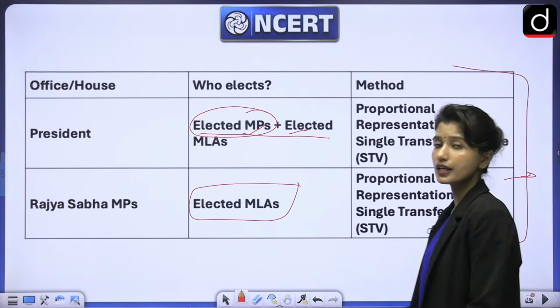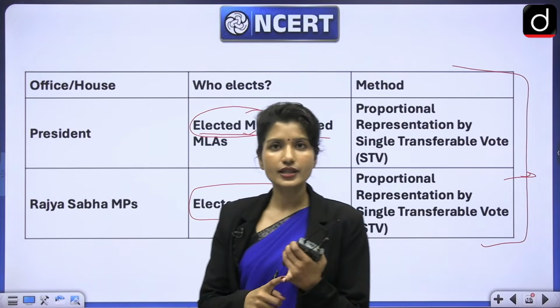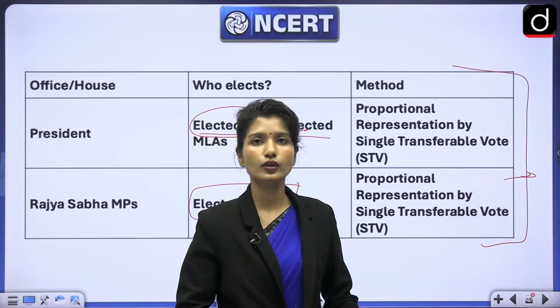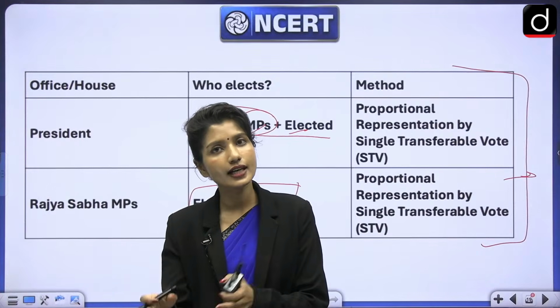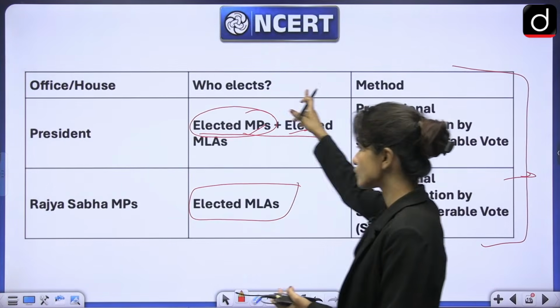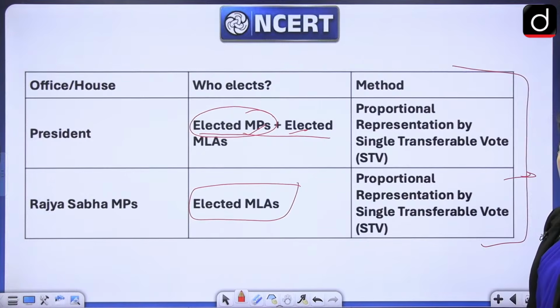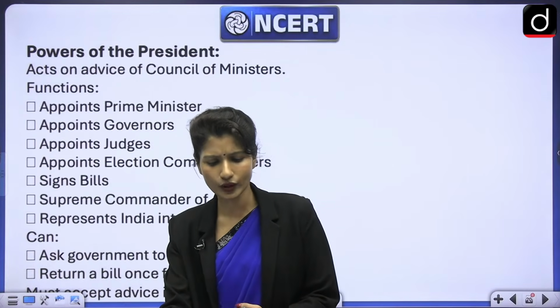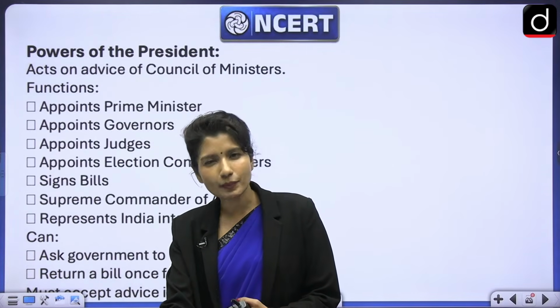So you have to remember, in case of elections of president, the method is proportional representation by single transferable vote. At the same time, for member of Legislative Assembly, which happens at the state level, also it is the same, proportional representation by single transferable vote. I hope there are no questions so far from here. One vote can transfer to another candidate. It happens something like that.